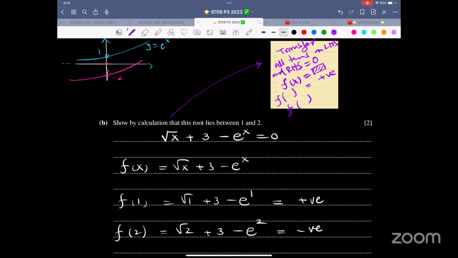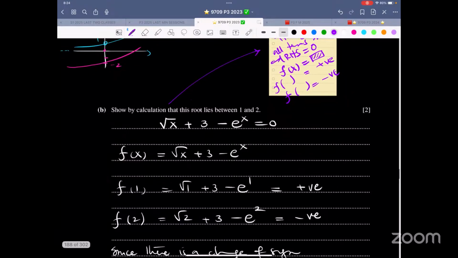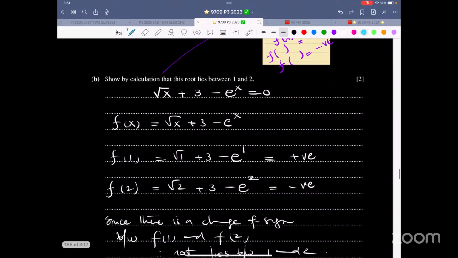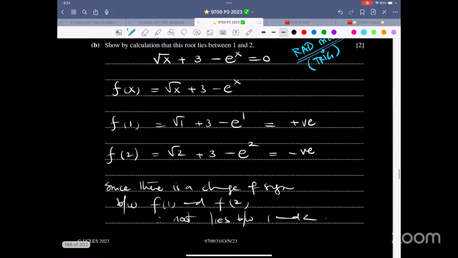One will be positive, the other one will be negative. So that is by calculation. And yes, one other thing, make sure your calculator is in the radian mode if there is something to do with trigonometry. So radian mode is necessary if we are dealing with trigonometry, because sometimes they ask a question of circular measure. Sometimes they ask a question of differentiation. Sometimes it's integration. So they ask all these things.